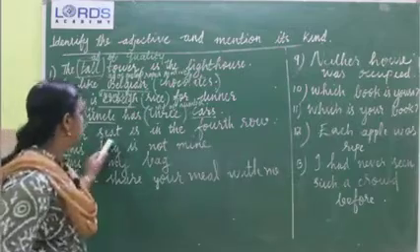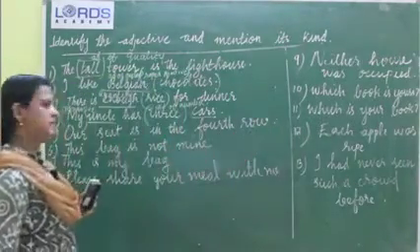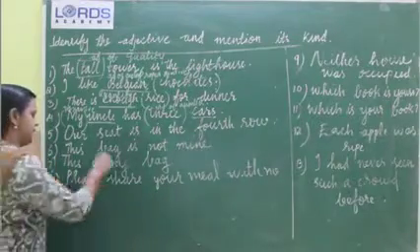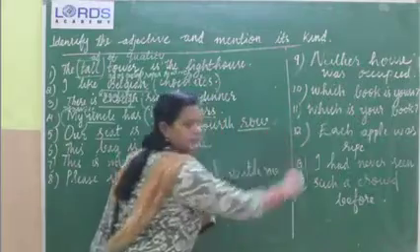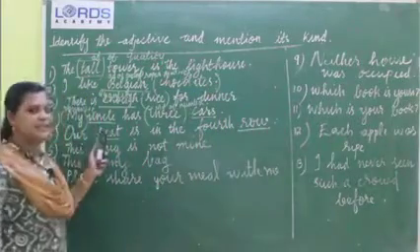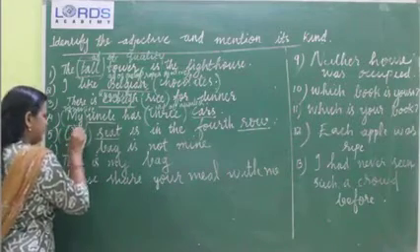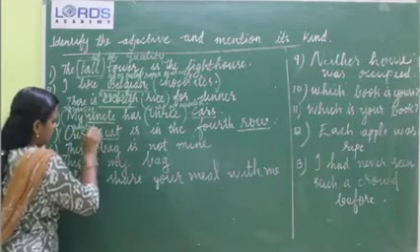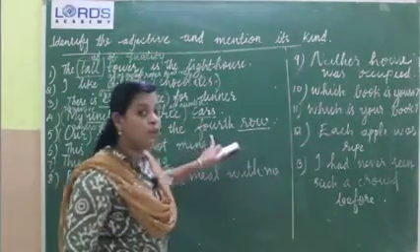Then the fifth one. Our seat is in the 4th row. Find out the nouns. Yes, seat. One more, row. Then our seat, this is also a possessive adjective. Then one more adjective, 4th row.